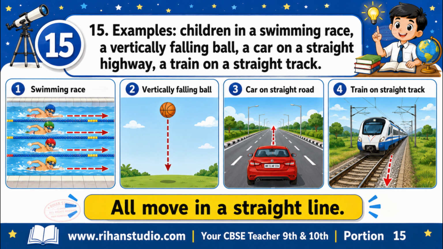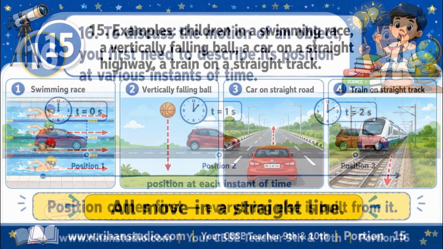Examples: children in a swimming race, a vertically falling ball, a car on a straight highway, a train on a straight track. Keep a few standard examples ready for answers. A swimmer in a straight lane, a ball falling straight down, a car on a straight road, a train on a straight track, all move in a straight line.